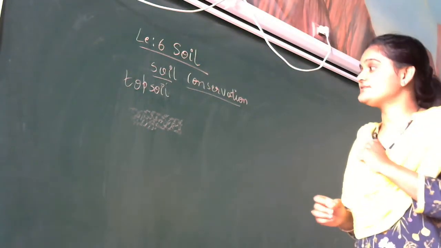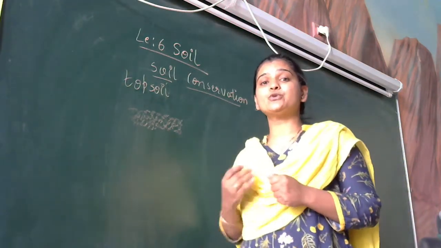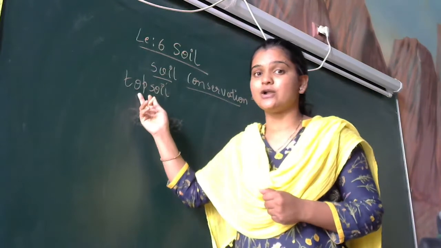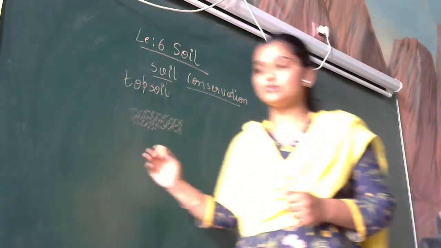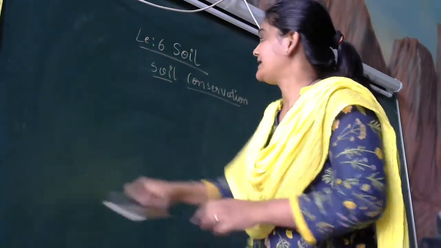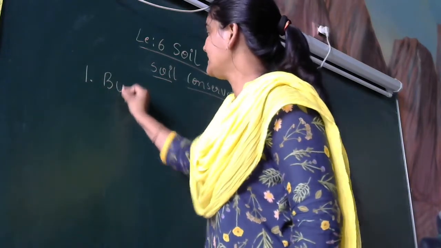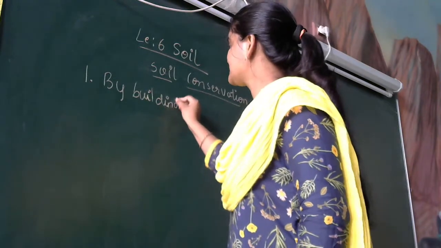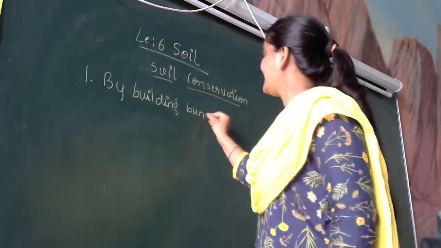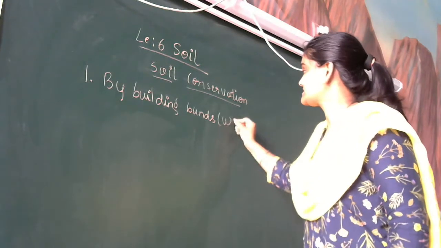In soil conservation, the preventive measures we take to protect the topsoil are called soil conservation. Here there are a few methods by which we can take care of the topsoil. The first one is building bunds. Bunds are nothing but walls.